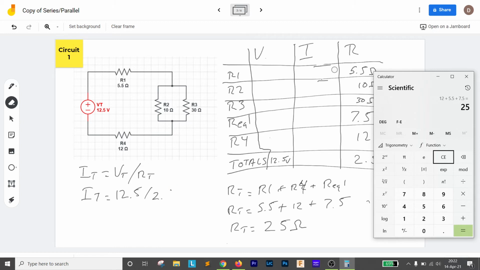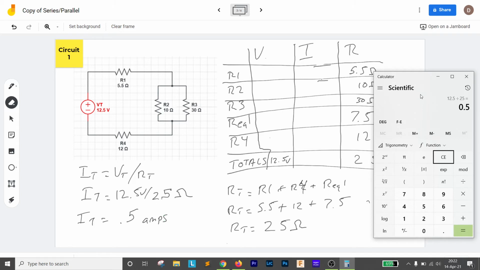did I put a point in there? That should be just 25. There we go. Divided by 25. So volts and ohms. So I'm going to do 12.5 divided by 25. And I am going to get a current total of 0.5 amps, which I think is pretty good.